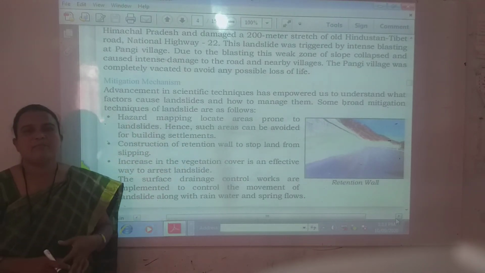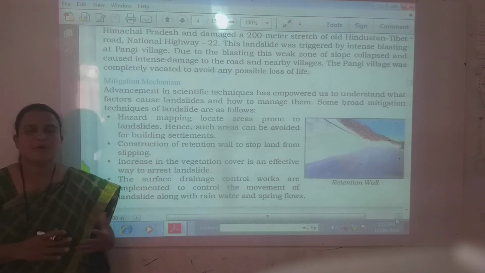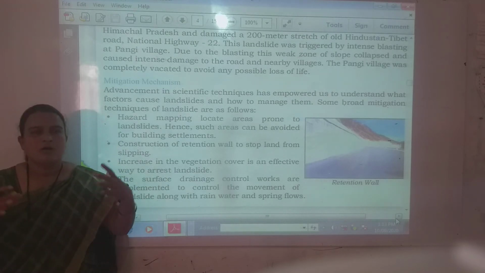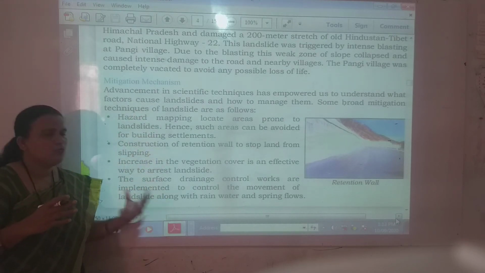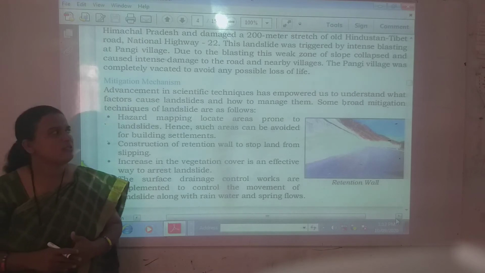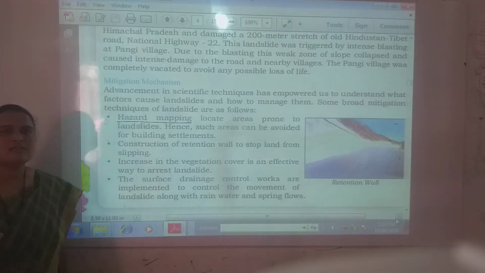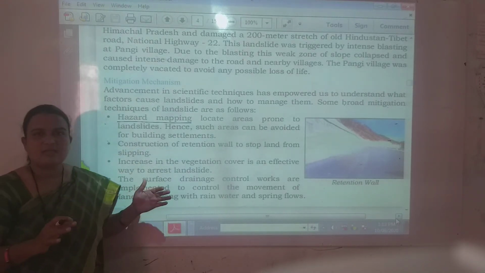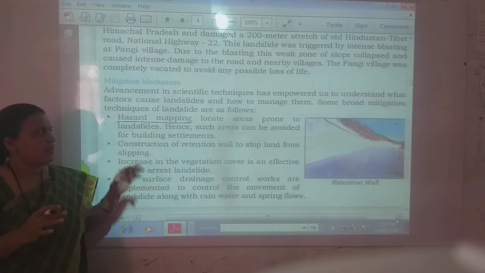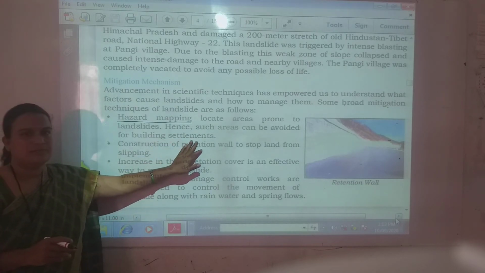Hazard mapping means that whenever a landslide occurs there should be less property destruction and no loss of life. Among the measures we can follow, these are very effective. Hazard mapping means identifying which areas are prone to landslides. First of all they did the mapping, and after that the buildings in such areas were vacated.